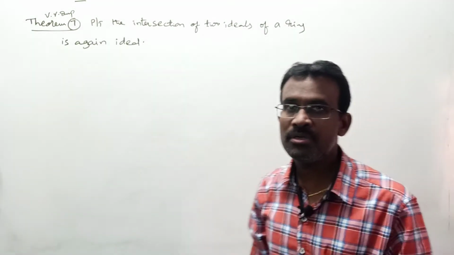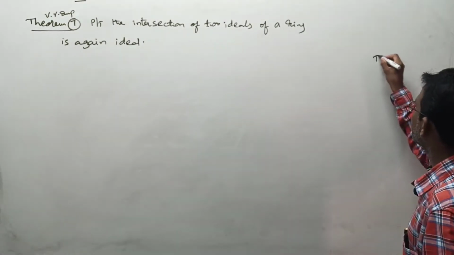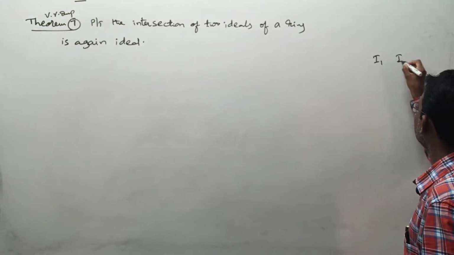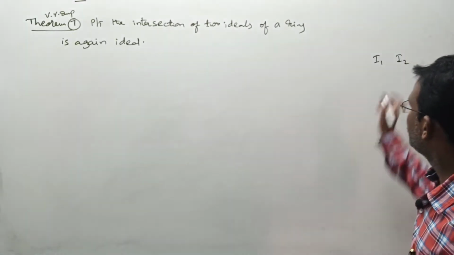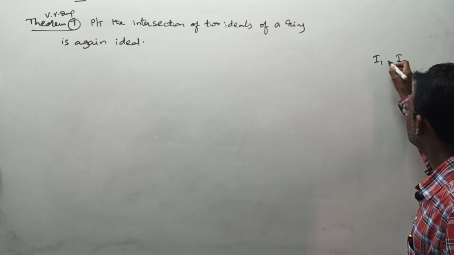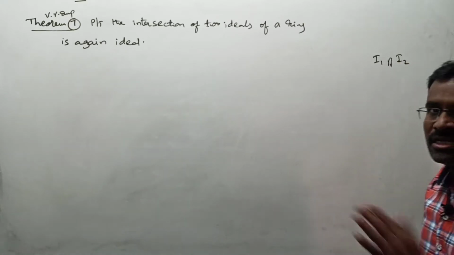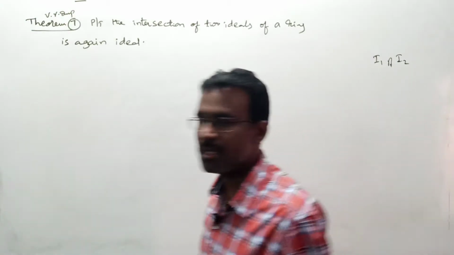That means, let us take a ring. For that ring, define two ideals I1 and I2. Instead of u and u, I am taking I here for variety's sake. If these two are individually ideals of a ring R, then we have to show that their intersection, I1 intersection I2, is again an ideal. That condition we have to show here.